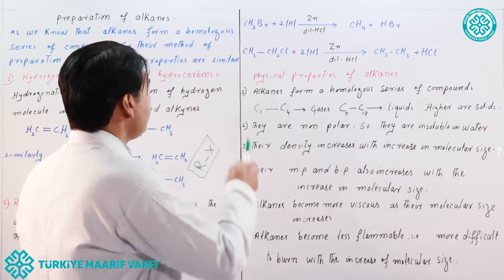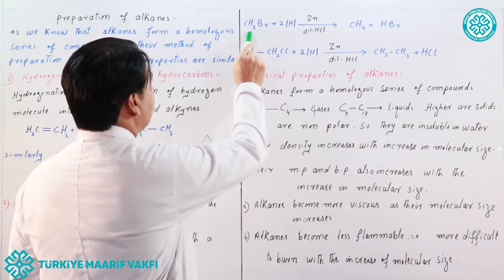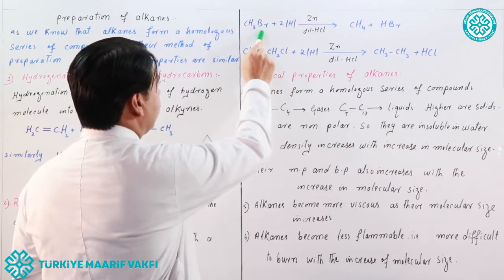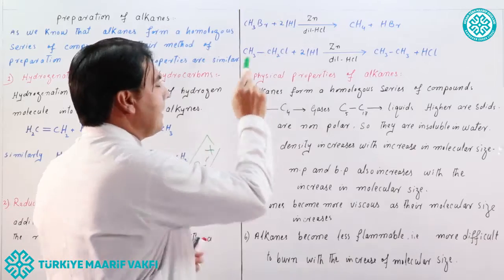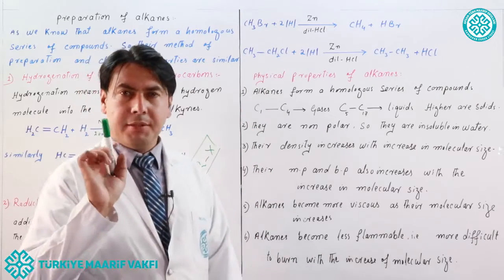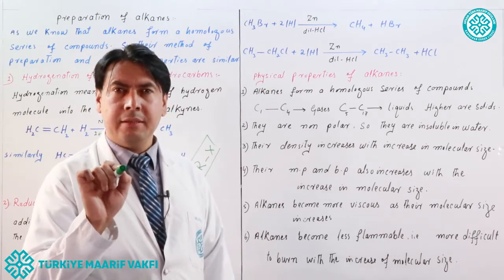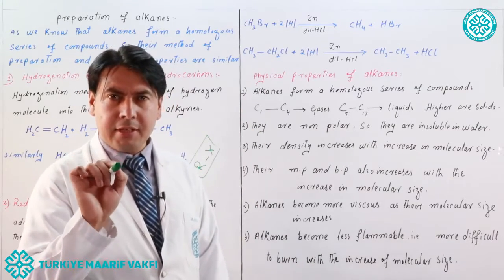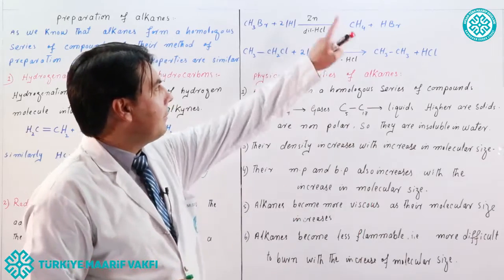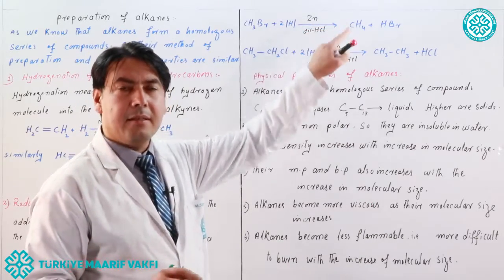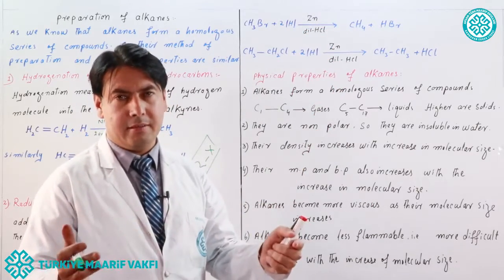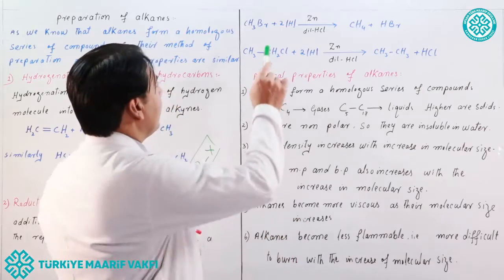Look, CH3Br, methyl bromide, reacts with two nascent hydrogen atoms. But remember, this reaction can be carried out in the presence of zinc catalyst or dilute HCl, hydrochloric acid.